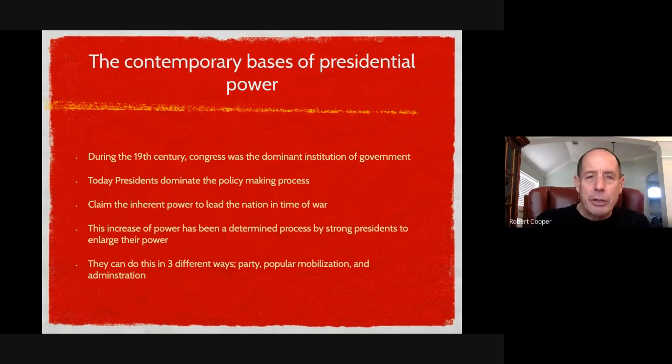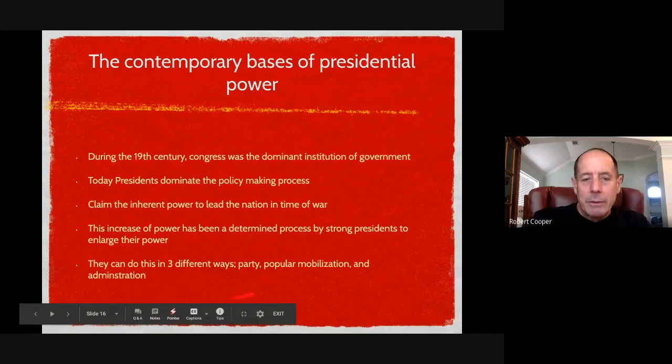And three, administration. If the president is getting stuff accomplished and it looks like he is an organized president and things are moving forward, he gets more power. Okay. This popular mobilization is really one of the ways that the president has power now. Okay. And their party also.